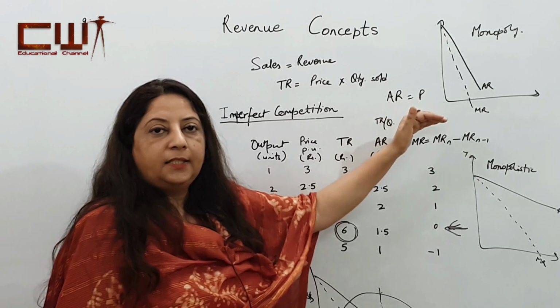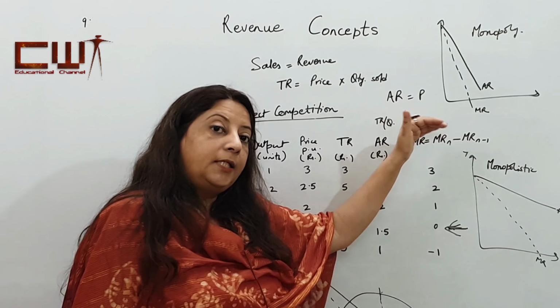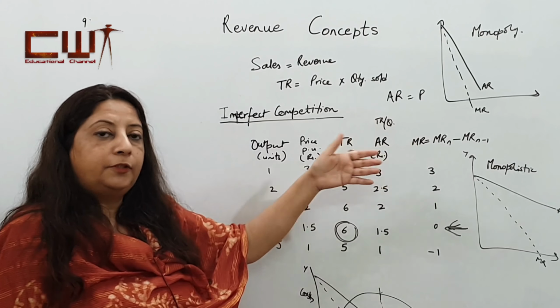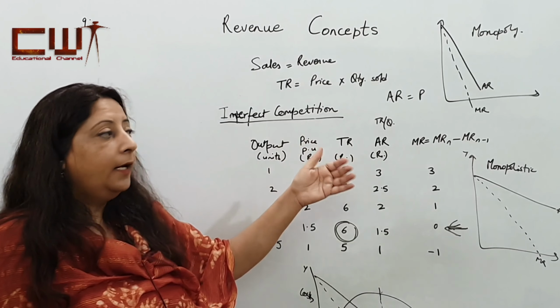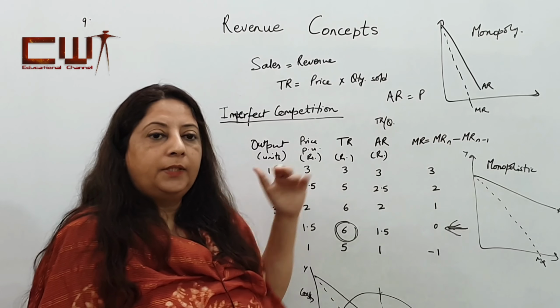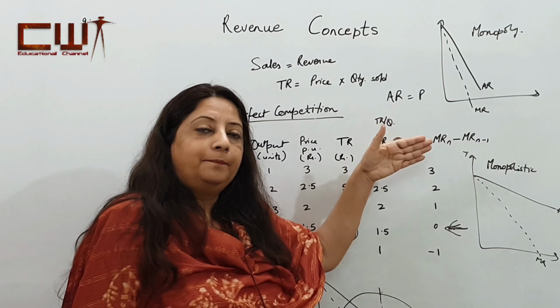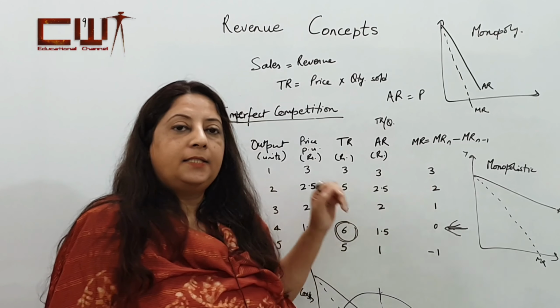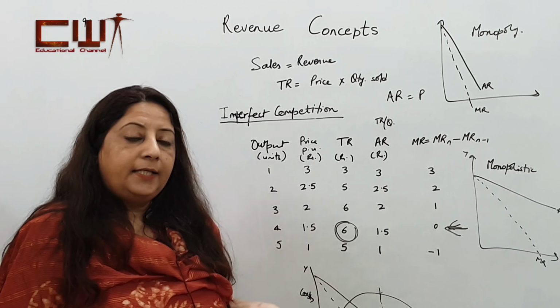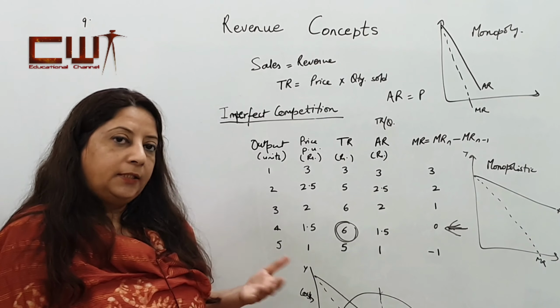A monopolist can be earning abnormal profits in the short or long period, because he has full control over the price and the quantity of the products, because he is the single seller. That is why he is able to manipulate the price also in the long run.